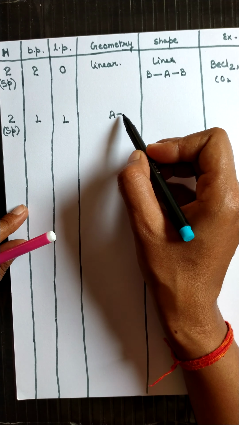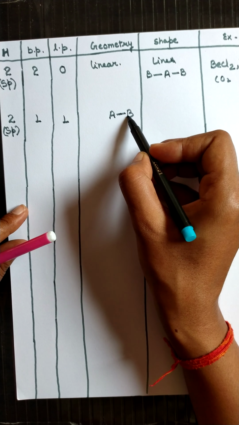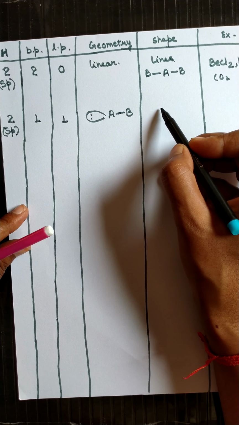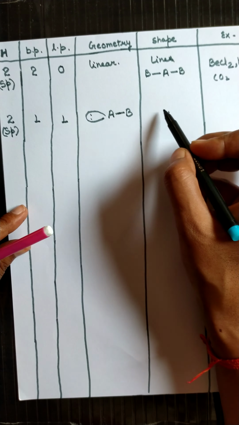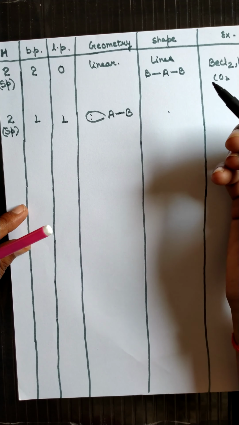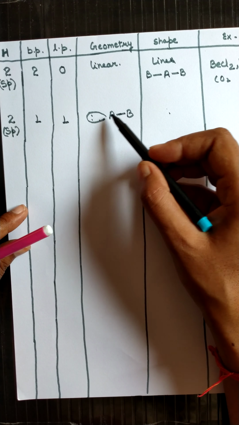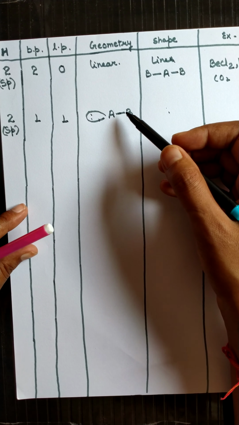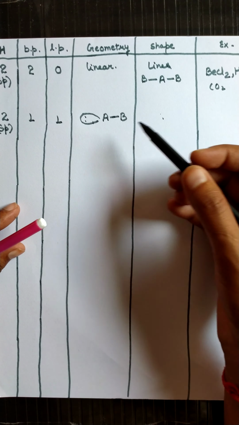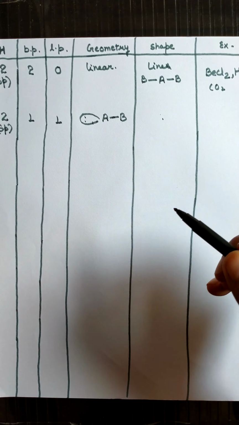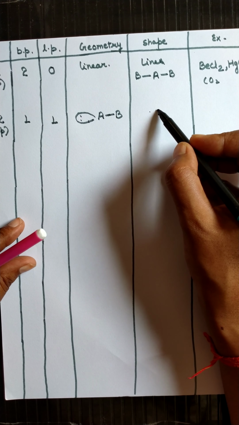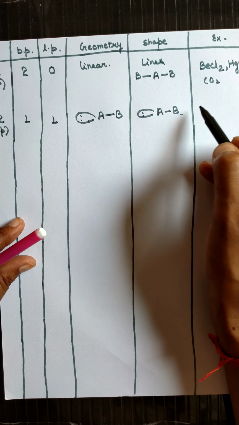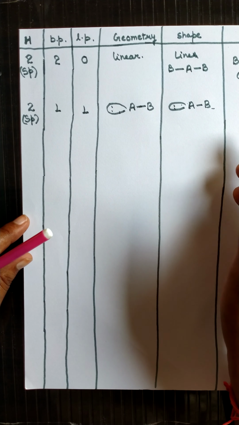There will be no particular geometry or shape. The lone pair as well as the bond pair are both at 180 degrees. It is like linear, but it is not actually linear. So these are the types of some molecules.